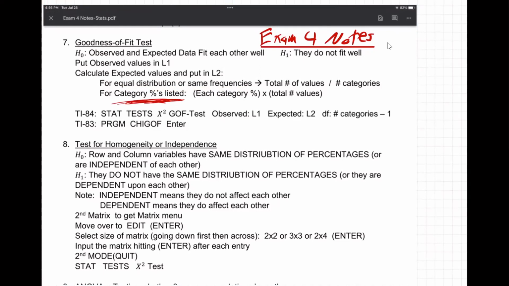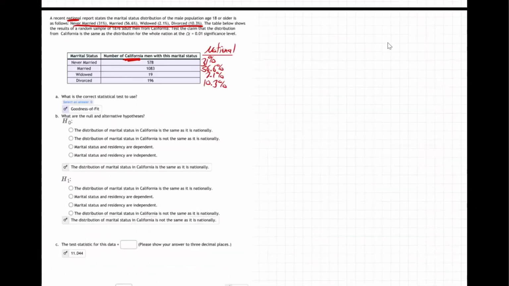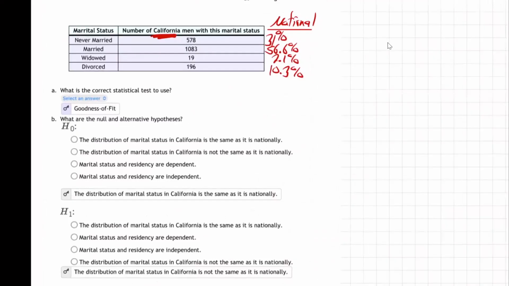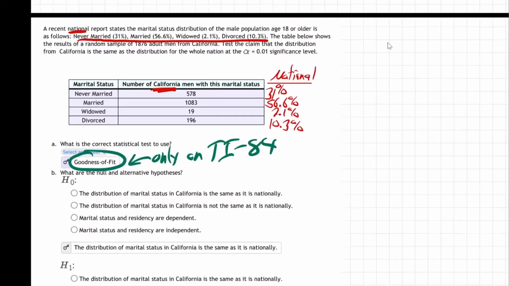And so on our calculator, we're going to need to go there. So the first thing they're asking us is what's the appropriate test? Goodness of fit test. And by the way, if you have a TI-83, the goodness of fit test is only on the TI-84. So if you have a TI-83, there's a program that you need to enter yourself. It only takes about 10 minutes. And it's at the top of the question, there's a link. So as you see the question on the computer, right up here at the top, right above these words, I cut it off, but there'll be a link to get that program. That's if you have a TI-83.